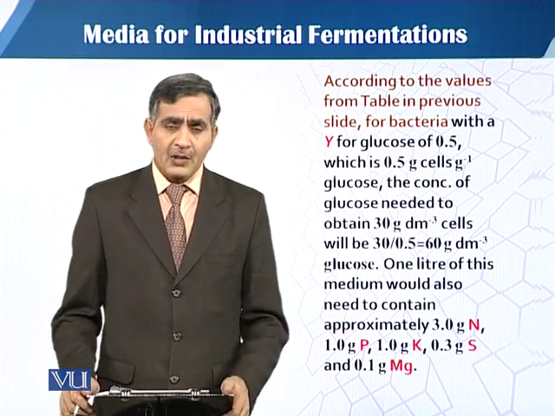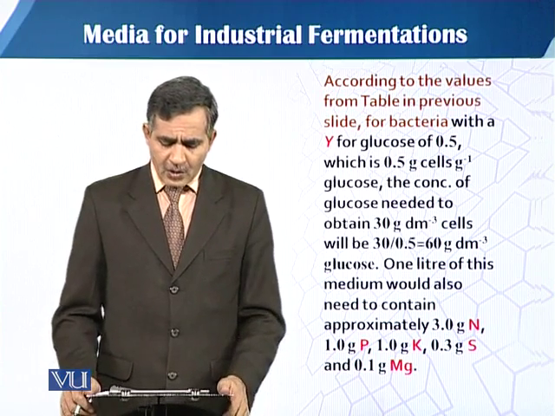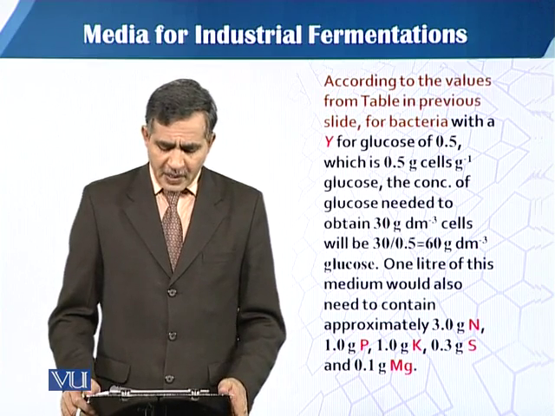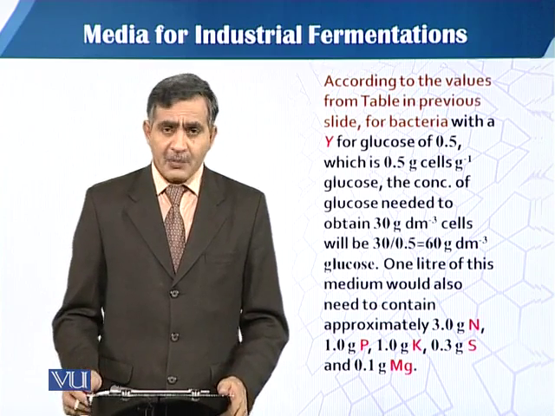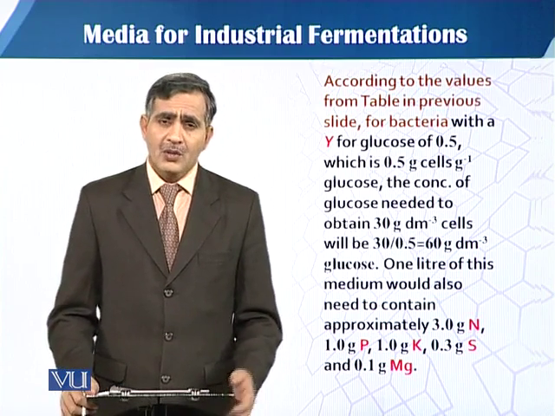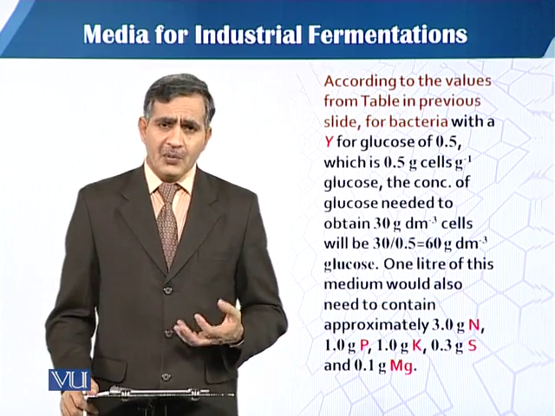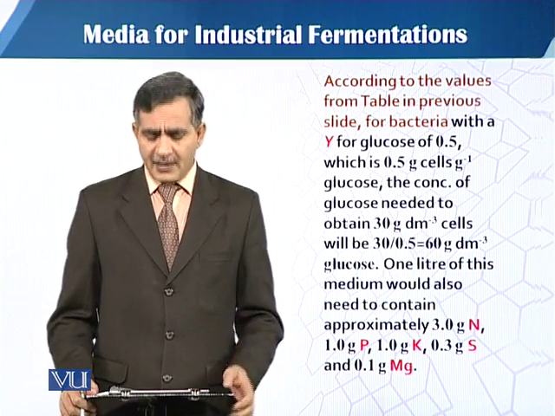If we want to produce more, then the glucose needed to obtain 30 gram per liter of cell mass is 60 gram of glucose. So by knowing the cellular yield coefficient, we can add the carbon source into the medium accordingly.